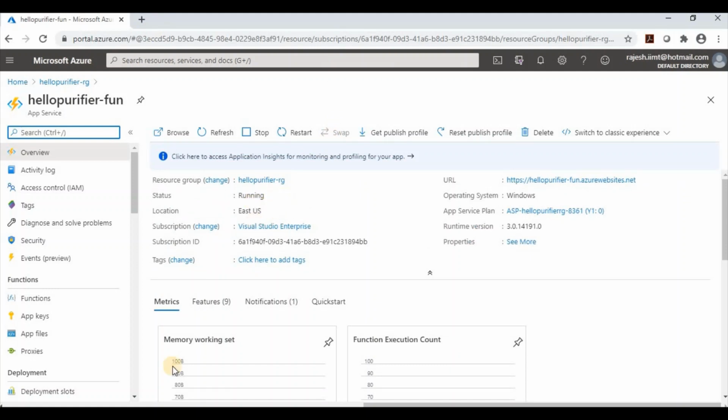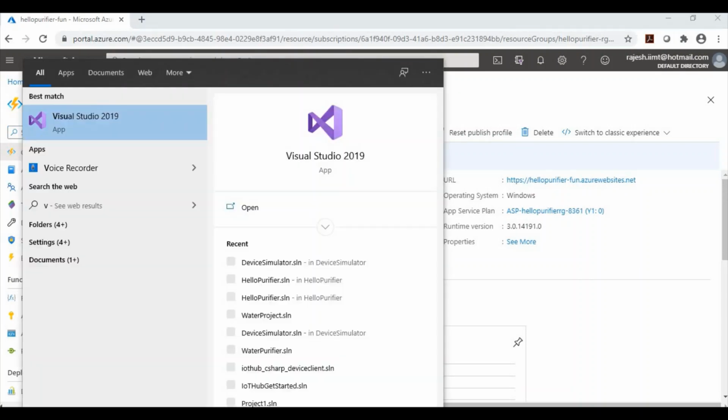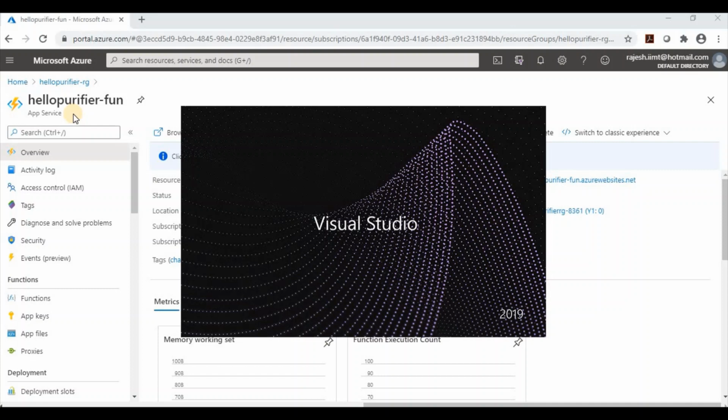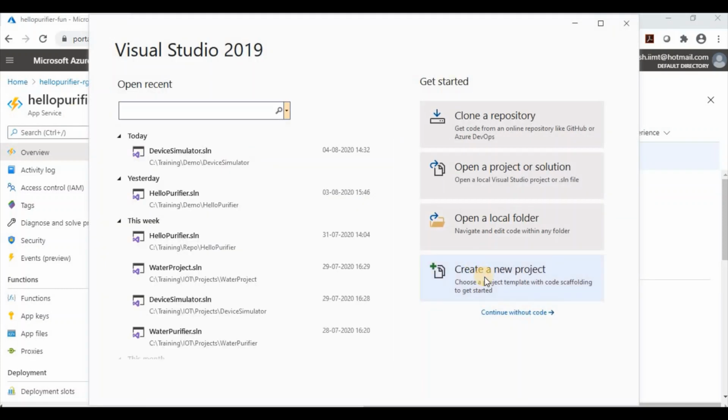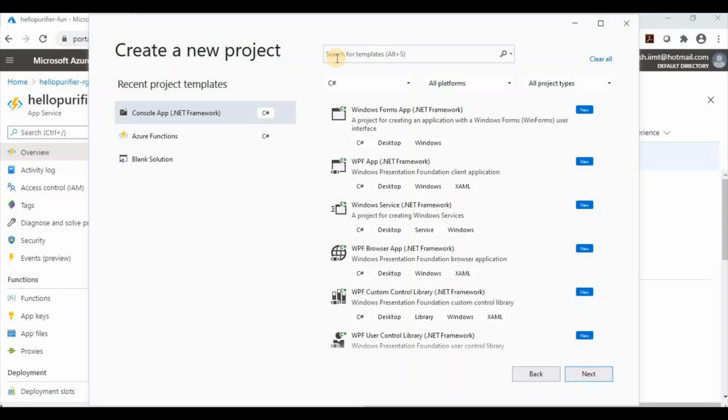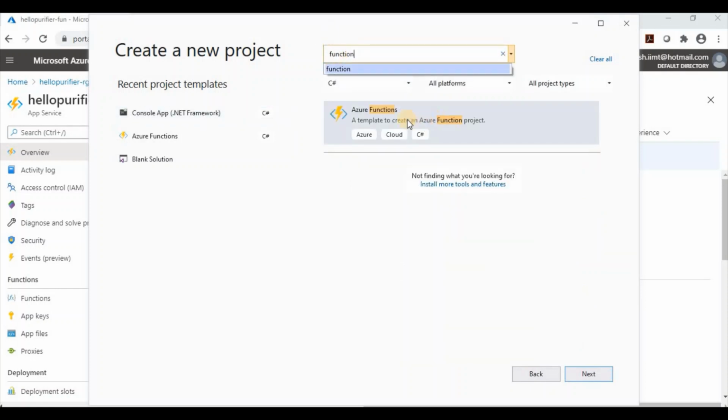Now I will switch to Visual Studio to create one function app. I have started my Visual Studio 2019. I will create a new project and search for Azure Function.